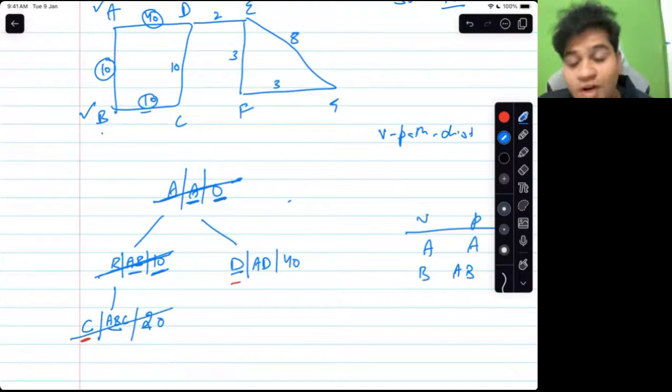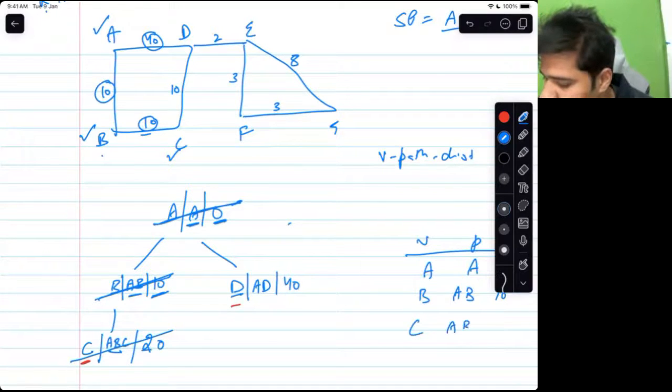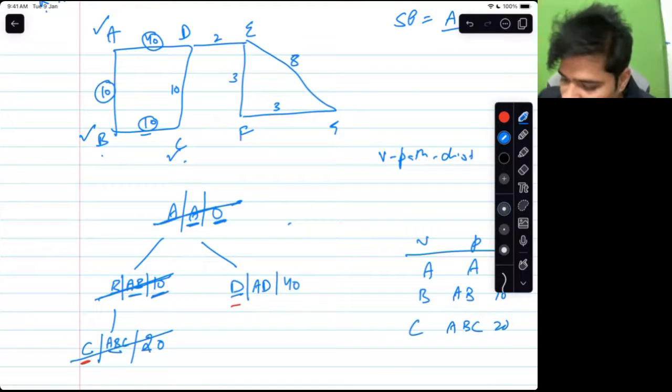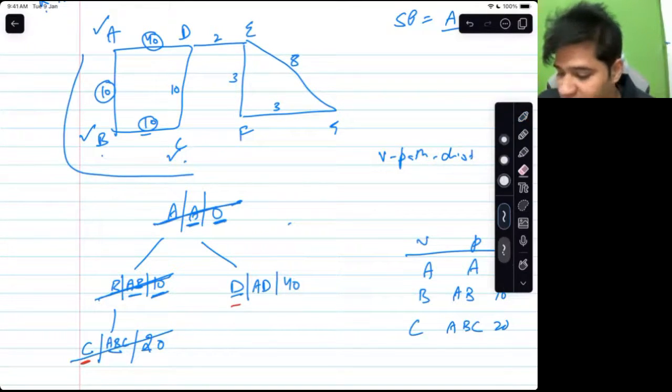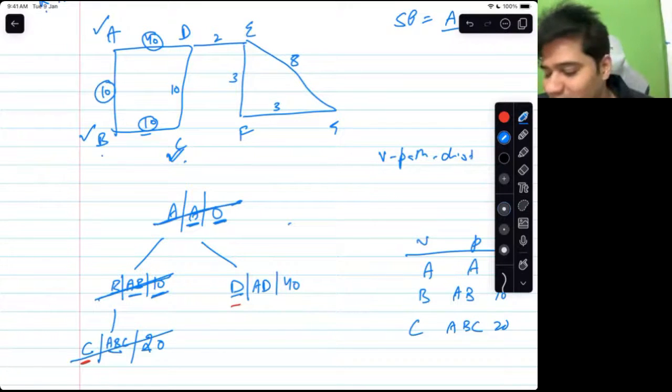C, ABC gets removed. Remove. Mark star. Okay, marked. Work. C, ABC. C will be visited via the path ABC at the cost of 20, which makes sense. Now, neighbors of C. How many neighbors of C do you see? The neighbors are two. B and D.